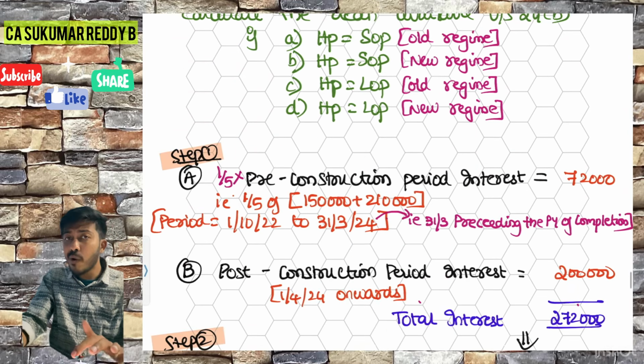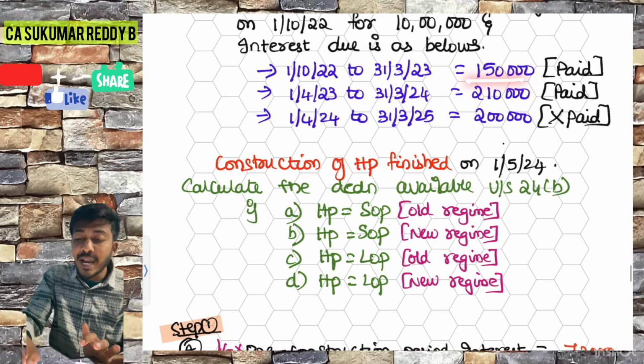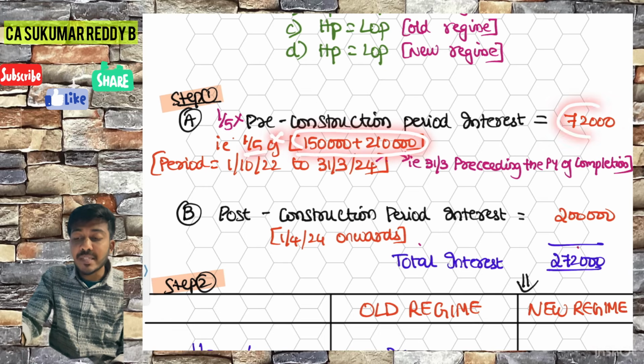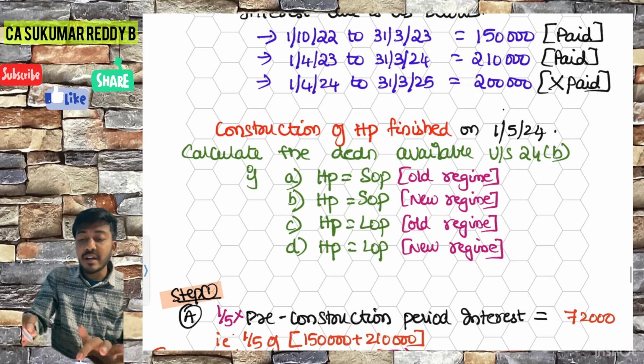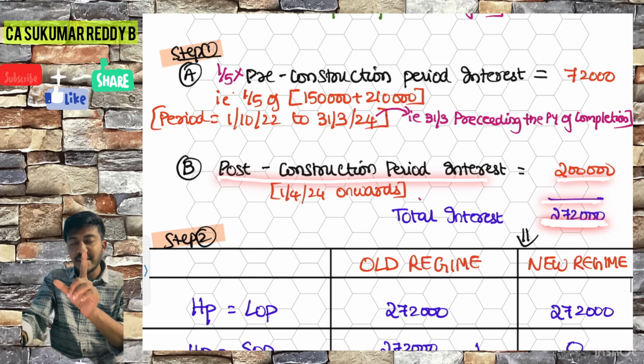Now what is the quantum of interest? That is 1/5 of 1,50,000 plus 2,10,000. 1/5 of 3,60,000 will be 72,000, plus the post-construction period interest, that is 2 lakhs. It is available entirely. Therefore your first step answer is 2,72,000.